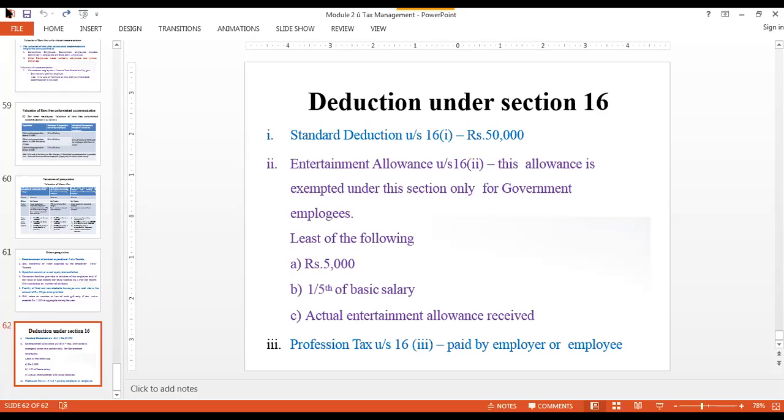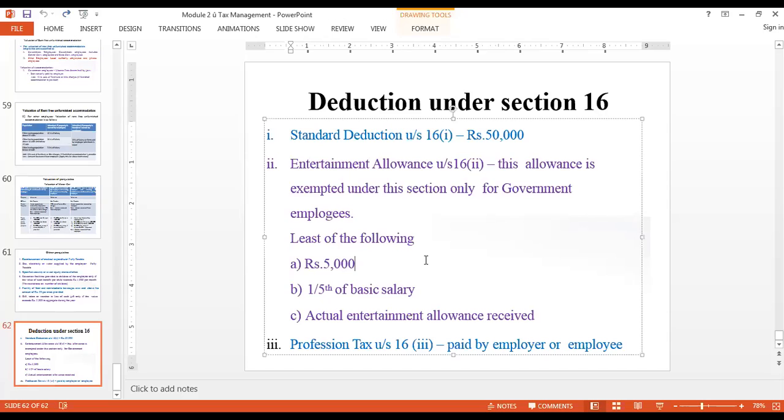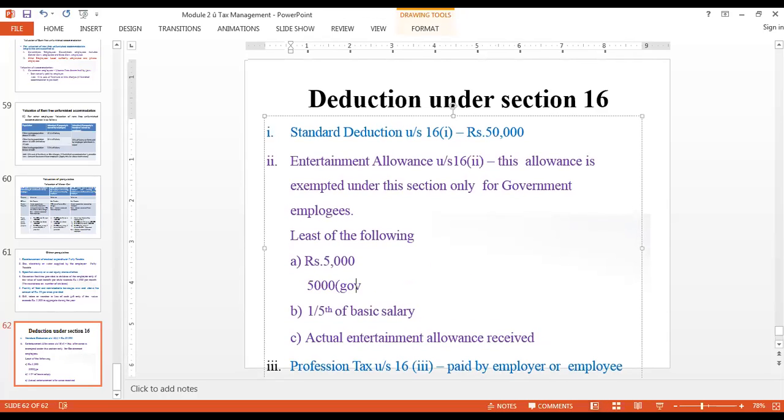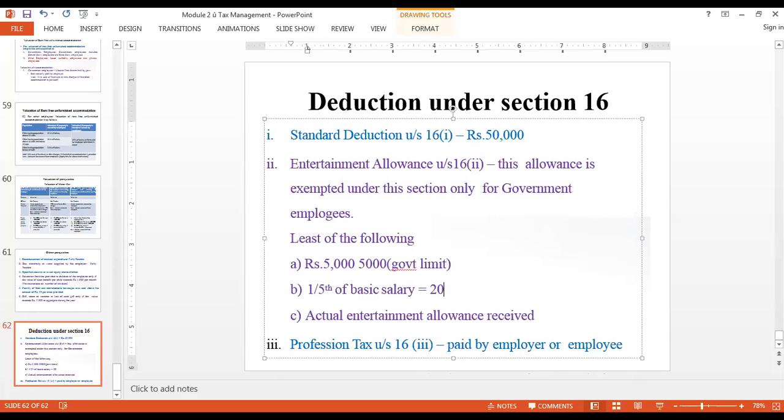The government has set a limit of 5,000 rupees, and my basic salary is, let us say, 20,000 rupees.